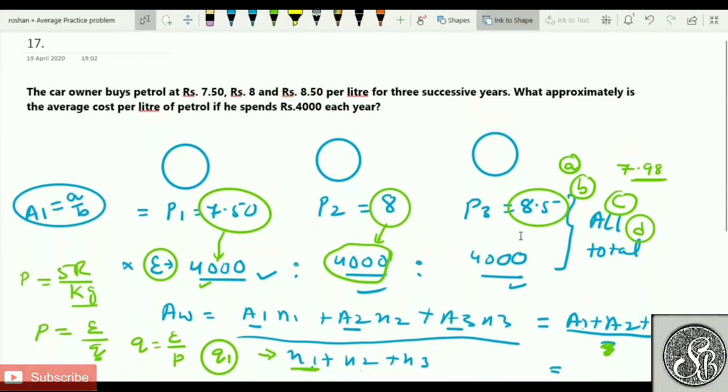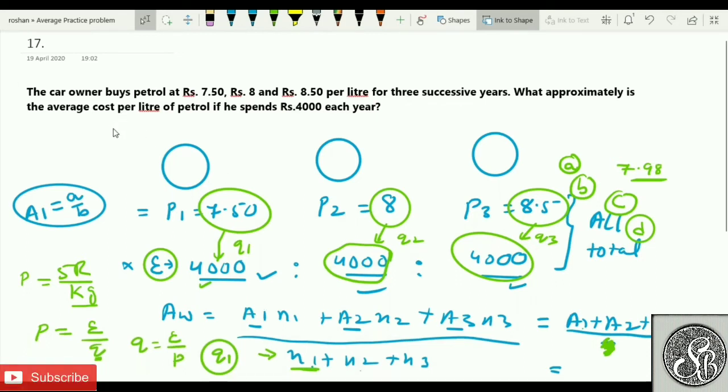From here quantity 2. Price is 8.5, expenditure is this. You'll be getting quantity 3 from here. So this will give you quantity 1, this will give you quantity 2, this will give you quantity 3. Then you find the ratio of quantity 1 is to quantity 2 is to quantity 3 and substitute it here. This I've written by mistake, and then you'll get the answer. But all these things are not supposed to be done because it will take a lot of time for you if you do.